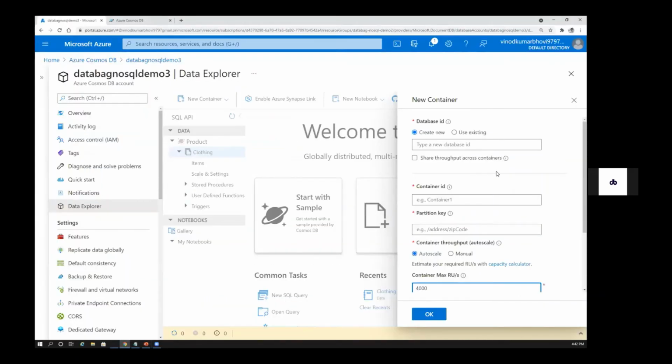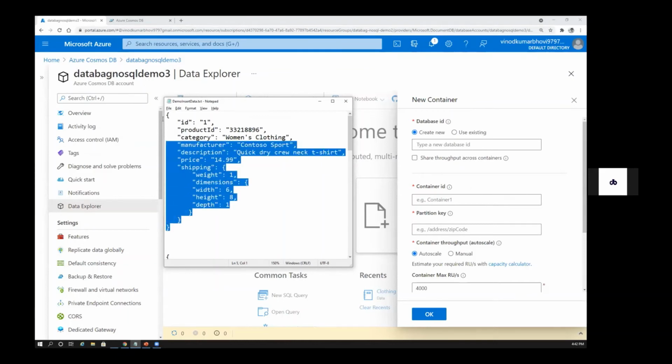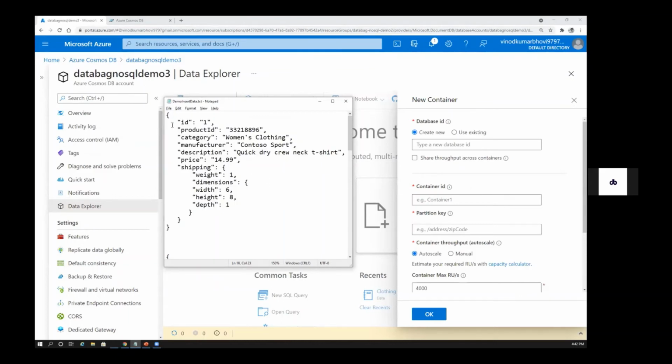Going back to my system, here you need to define the partition key. So how will you know which partition key you need to define or decide? For that reason, you need to analyze your data before creating your system. That is very important. That's the reason I've not created this yet, because this is the input data I'll be getting from the system. Now I'm trying to analyze. Within this I have different fields, so now I need to decide which key or which ID I can use for the partition key here.